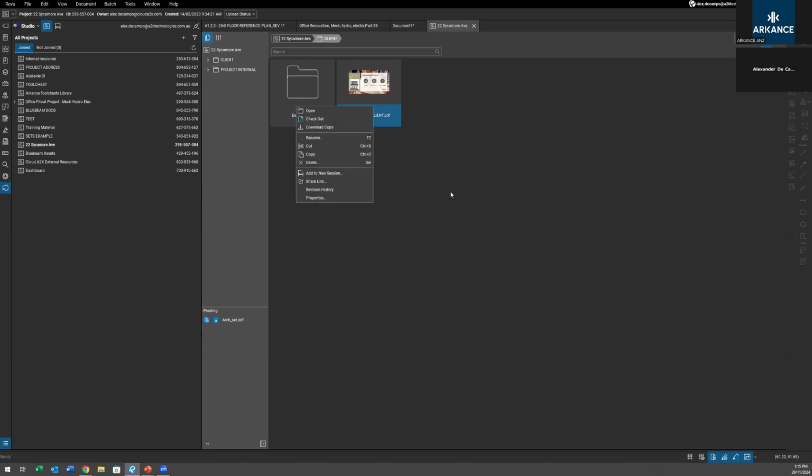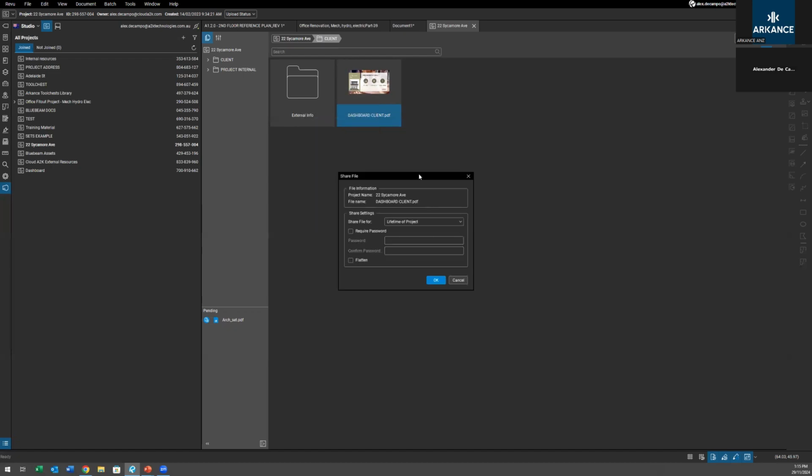The very last thing that's worth noting is if you do have something that's too big for an email, even if someone doesn't have Bluebeam, you can share files with them using a project. So I wanted to share this PDF outwards. I can right click on it and click share a link. And there's some controls we can do.